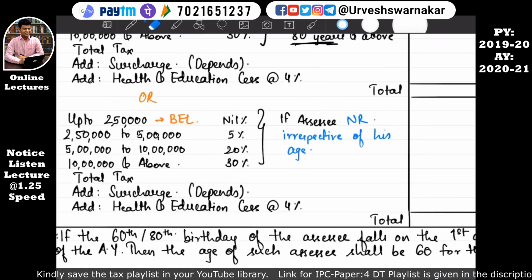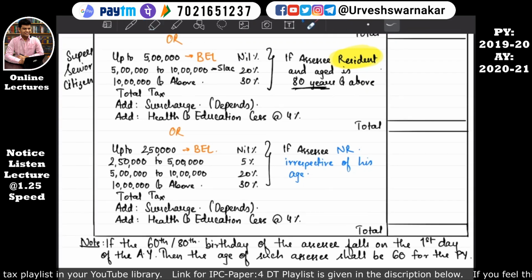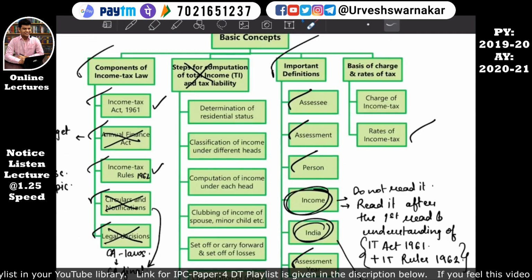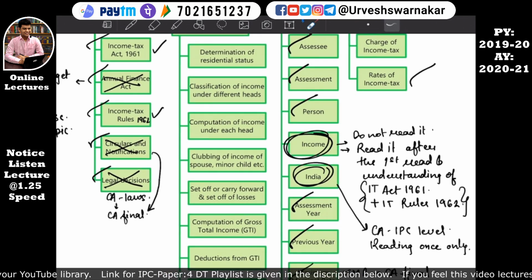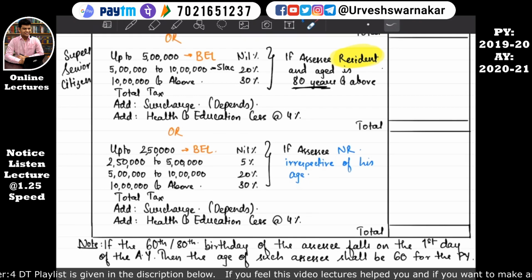So here I have written an important note. What is this note? This note is basically the circular and notification. We have already read circular and notification at CA final level. But I told you there is an exception, one or two we need to study at IPCC level, not all. So out of that, this is the circular.